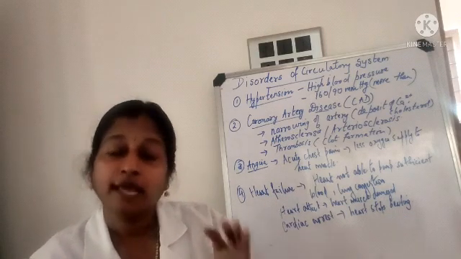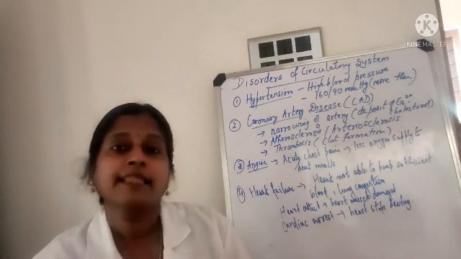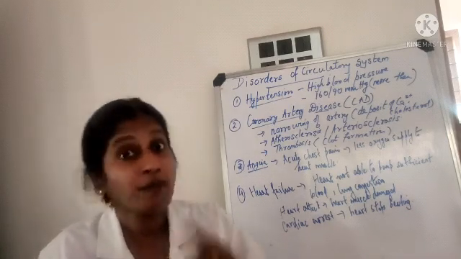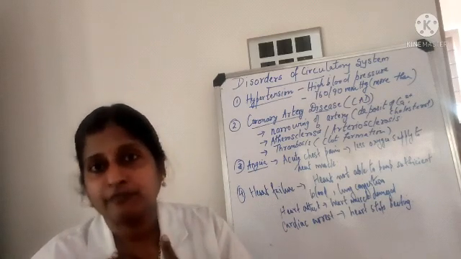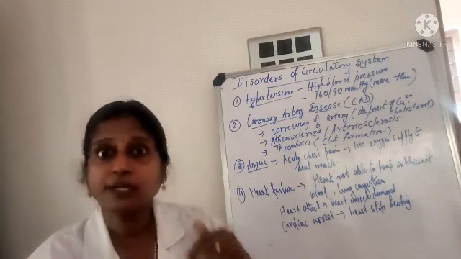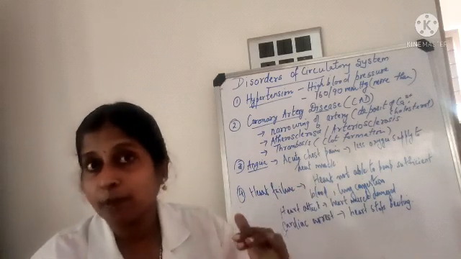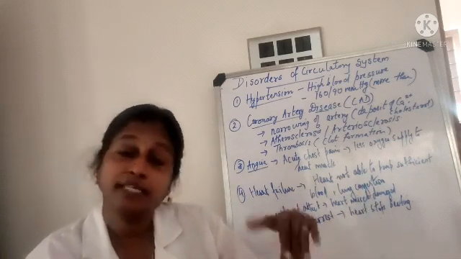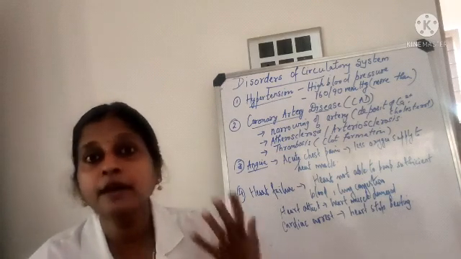Okay. And when the heart is relaxed, that is the ventricle is relaxed, diastole, at that time it should be 80 mmHg. So what will normal blood pressure be? It will be 120 by 80 mmHg. Okay. Now, in case there is a fluctuation and the systolic pressure increases from 120 to 140 or more, and the diastolic pressure to 90 or more, then this condition is called as what? Hypertension or high blood pressure.